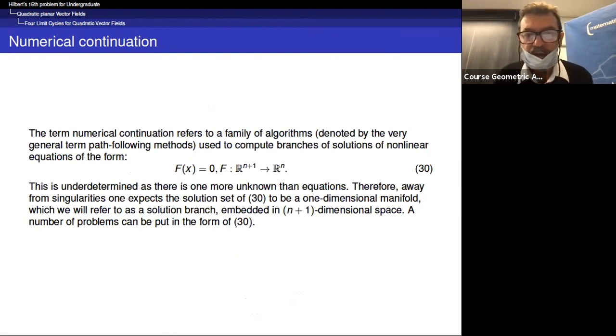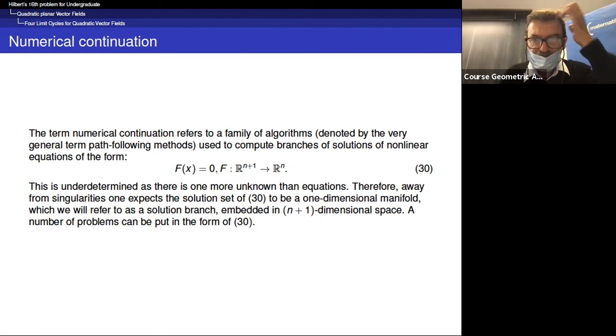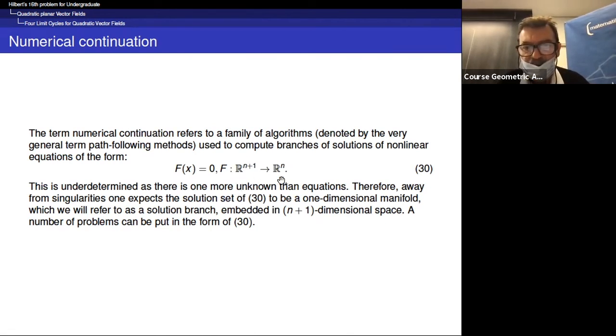So here I follow the lines of Mathieu, in fact. The term numerical continuation refers to a family of algorithms denoted by the very general term path-following methods, used to compute branches of solutions of nonlinear equations. This is undetermined because you have a function f from R^(n+1) to R^n, because there is one more unknown than equations. Therefore, away from singularities, one expects that the solution set of this is a one-dimensional manifold, which we'll refer to as a solution branch embedded in (n+1)-dimensional space.